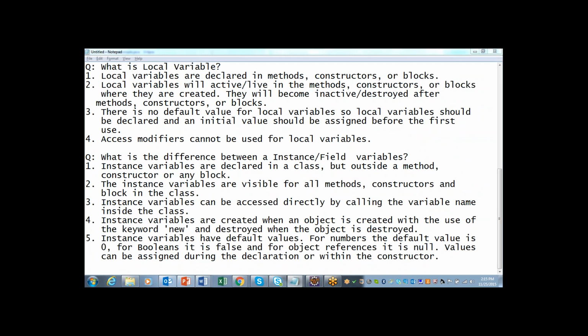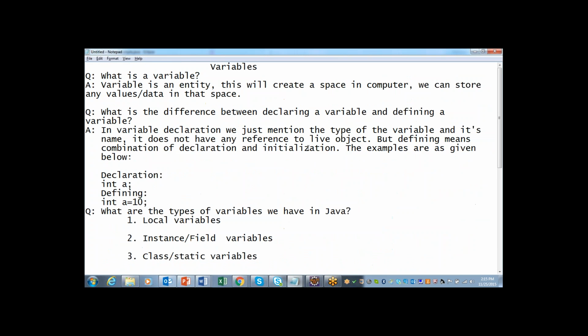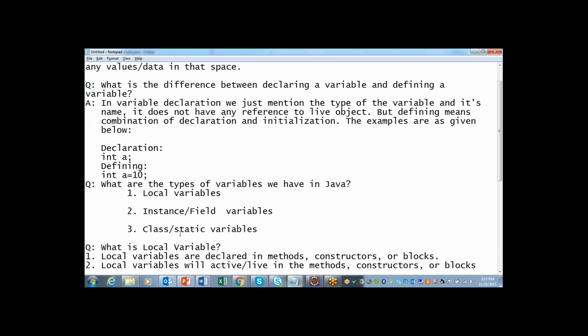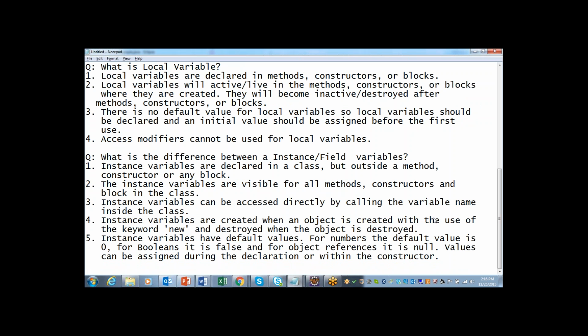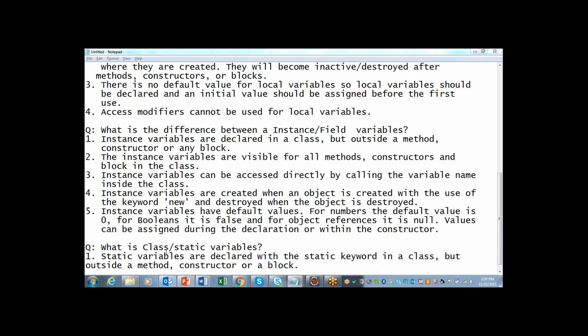level variable. Then obviously you will jump to another question saying what is a static or class variable, because here we have told three types of variables. So you can expect this question immediately after instance or field variable. So what is a class or static variable?